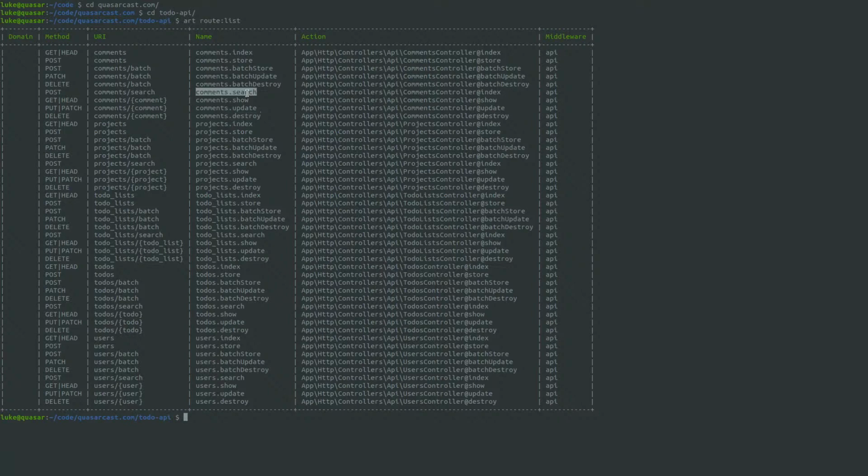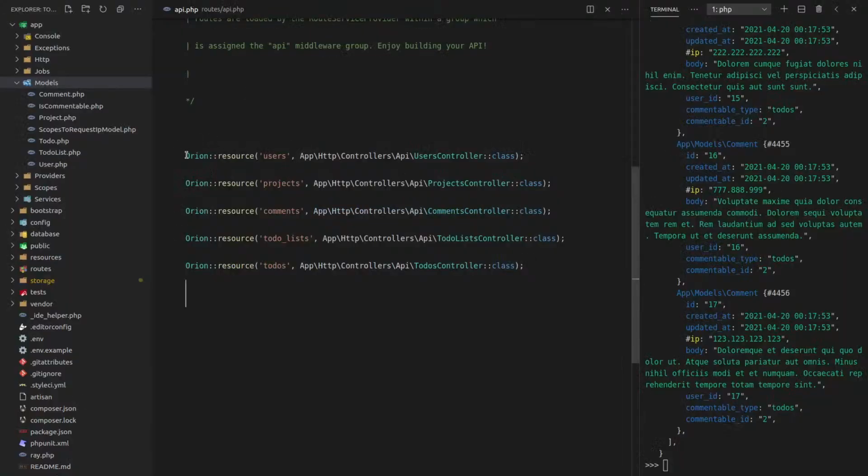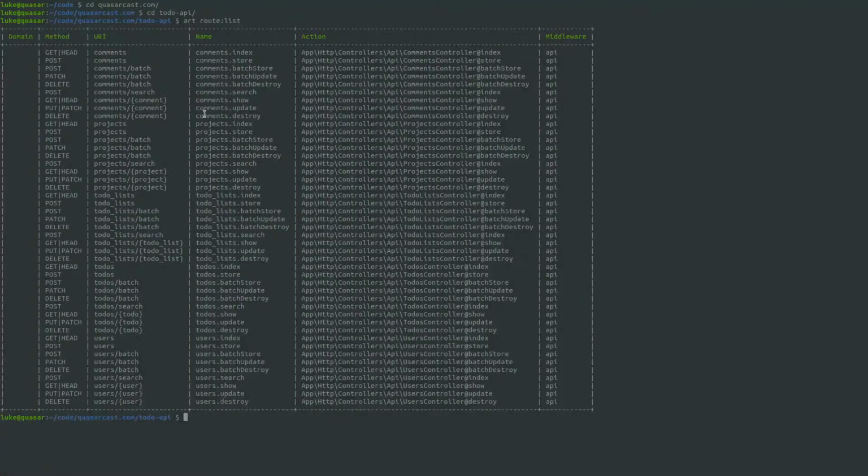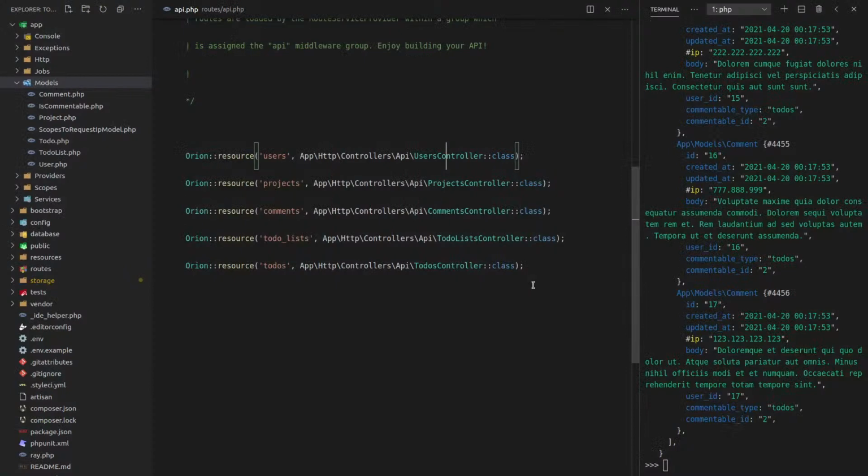By the way, this search endpoint is amazing. It's got a whole lot of functionality. And this is literally all the code I had to do to get that. Stuff like users, and then just building the controller. Super, super cool. Yeah, so we've got comments, projects, to-do lists, to-dos, and users. Our API is scaffolded out. I think that this is actually all done, and I'm now ready to start creating a getting started guide. So this is going to be so cool, allowing users to very easily start using my getting started guide because the API has already been built for them.